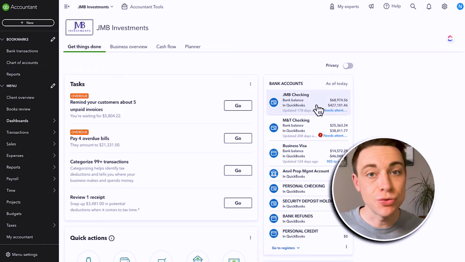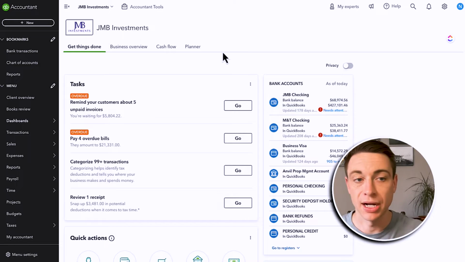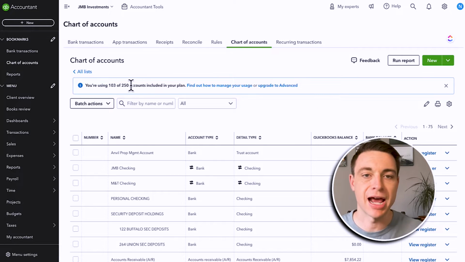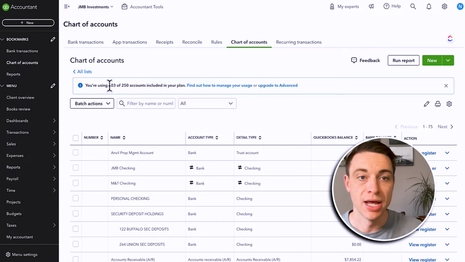First one, adding too many accounts too quickly. So accounts, we're talking about our chart of accounts. If you're in your chart of accounts here, you're gonna have a limit on how many accounts you can have. I don't think you should ever get anywhere close to reaching that limit. Now I'm on a test account here and I have 103, and part of the reason is because I'm gonna show you some of the bad ways to do it. In your real set of books, in your real QuickBooks Online, I don't expect you to have more than like 50 accounts. You really shouldn't have that many accounts, right? And all the things we're gonna talk about today, I'm gonna show you why that is.